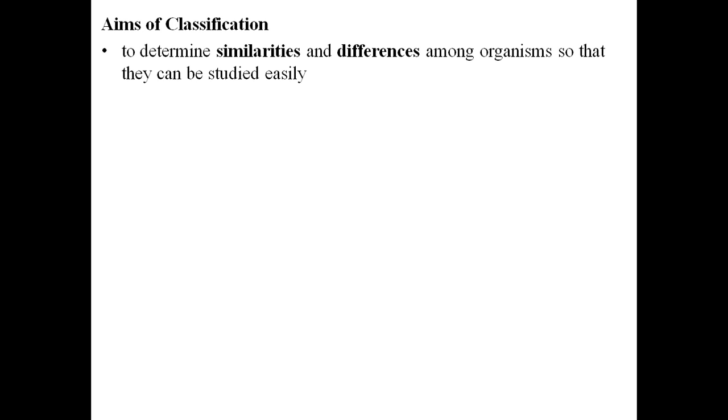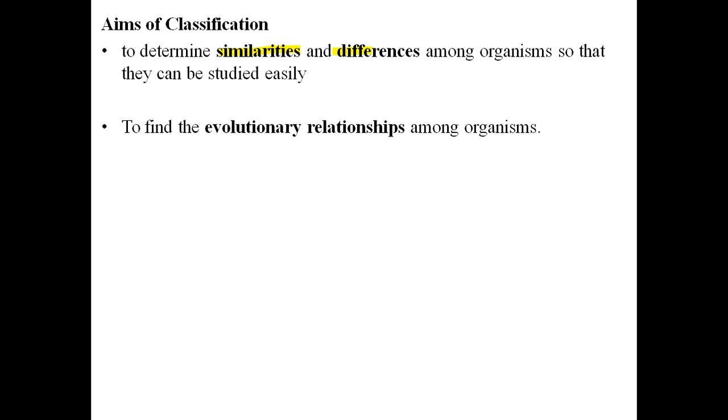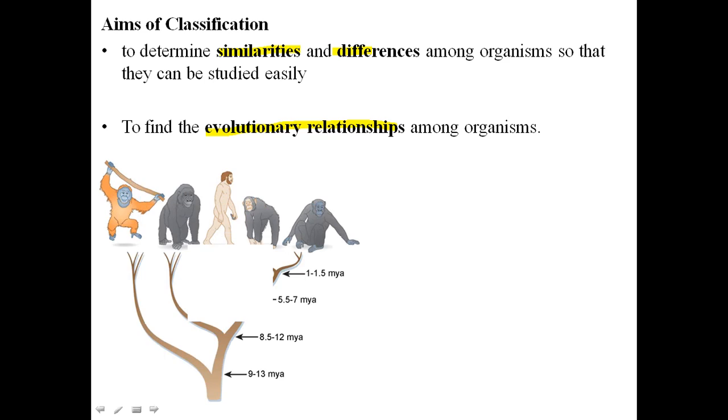So what are the aims of classification? The first aim of classification is to study the similarities and differences among organisms, so these organisms can be easily studied. The second aim is to find the evolutionary relationships among these organisms. Now, what is evolutionary relationship or evolutionary history?